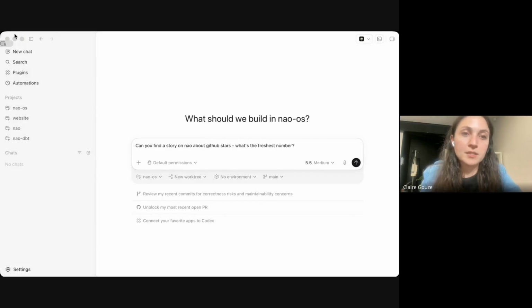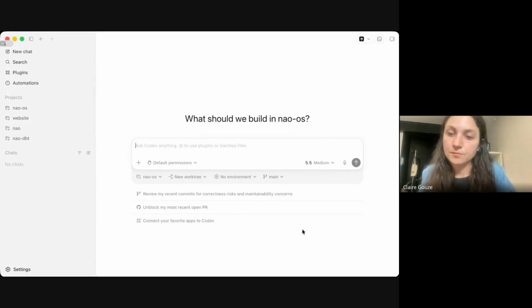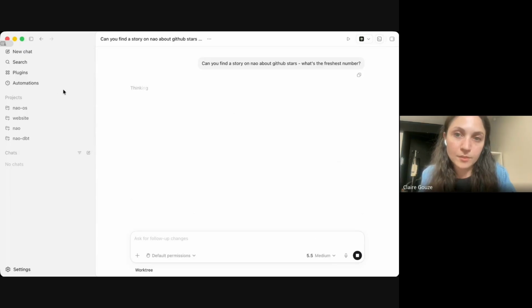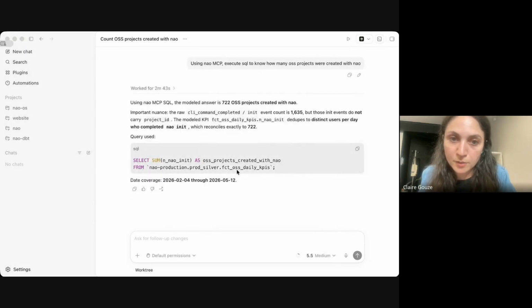And I need to reactivate the stories mode if I want to do that. Okay, so this one is running, and this one has finished. So at the end, it's just giving me the SQL that was run through Nao and the answer.